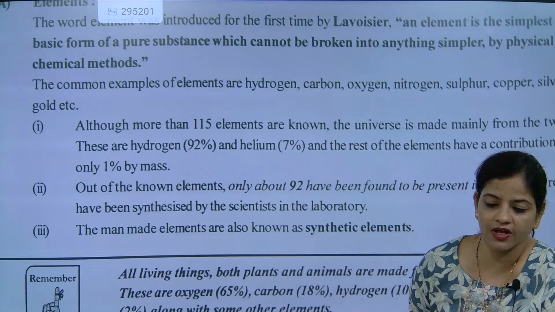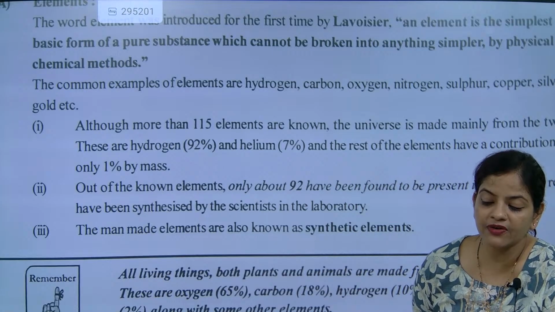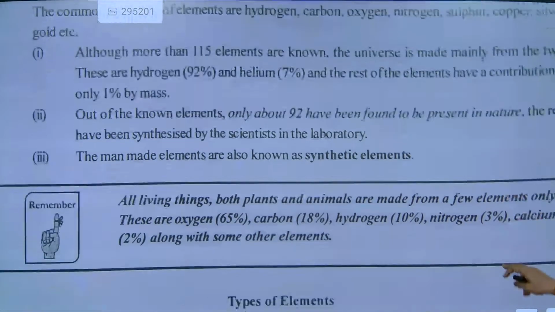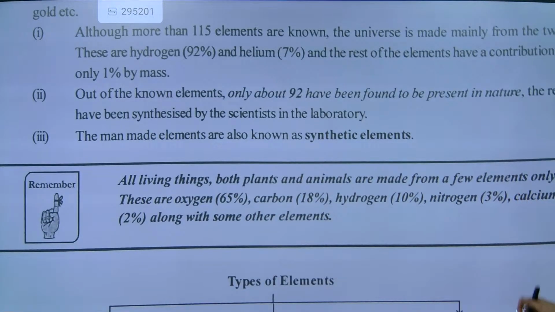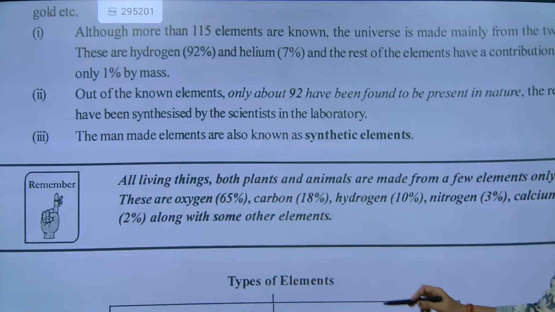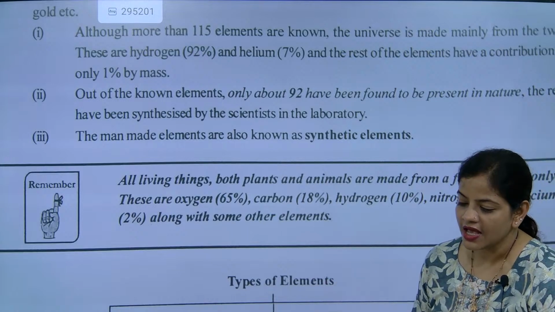That was also very, very important. Man-made elements are different from synthetic elements. Now, better will go. All living things, both plant and animal, are made from a few elements only. These are oxygen, carbon, hydrogen, nitrogen, calcium, along with some other elements.